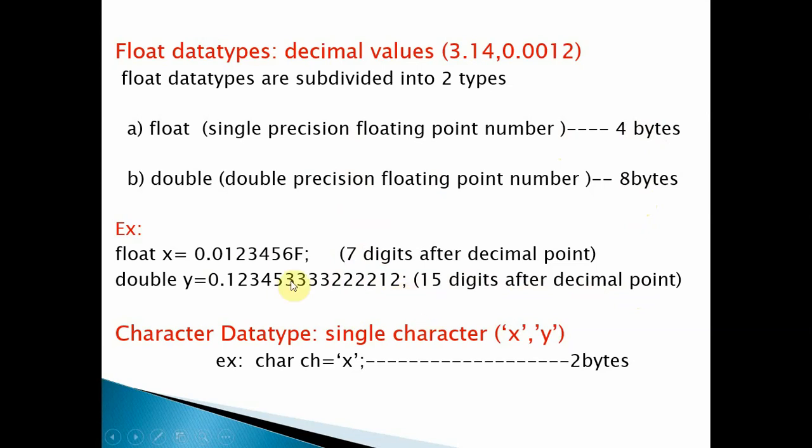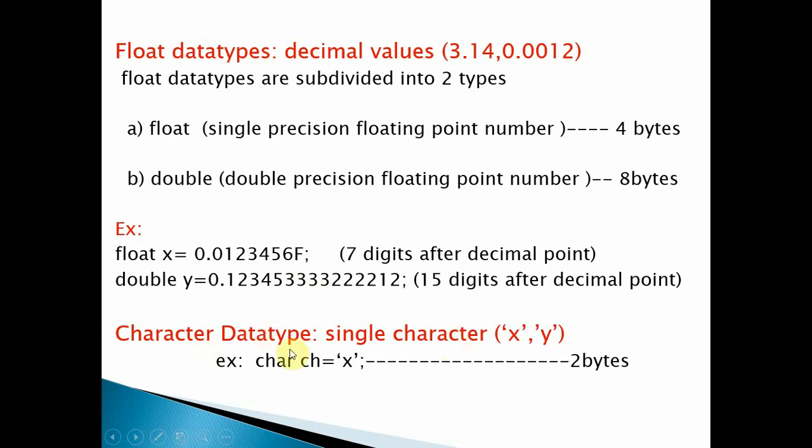By default, double is the floating point data type, so we don't need to specify F for the double. If you don't specify it, it is treated as a double data type. After the period we can specify 7 digits of precision for the float, and for the double, you can specify 15 digits after the decimal point. So that is about double.